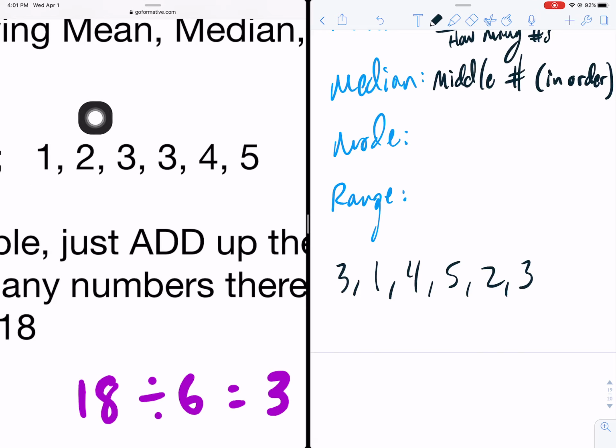So now that they're in order, I look right in the middle. Okay, what's the middle number? There is none. The middle of this is nothing. And we're going to split that in half. And what number is between 3 and 3? Well, it's 3. Okay. So the middle number is 3. Whereas if I were to do the middle number of this and not put them in order, I'd get 4.5. Well, these are the same data sets, except that's a wrong answer because they're not in order. So once I put them in order, I can get my median by looking right in the middle.